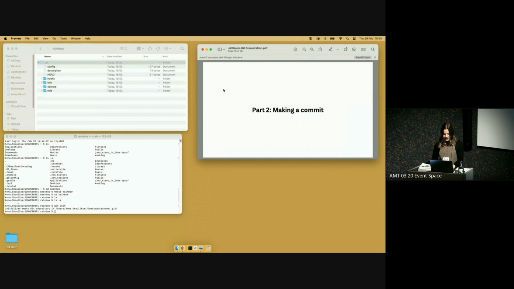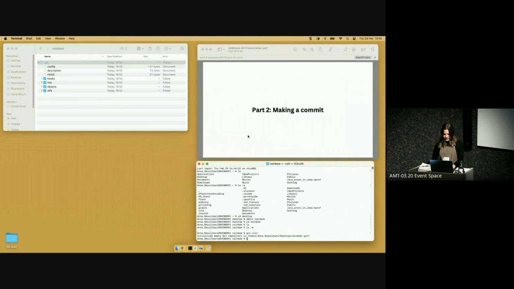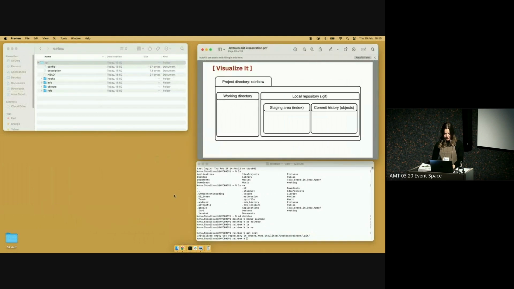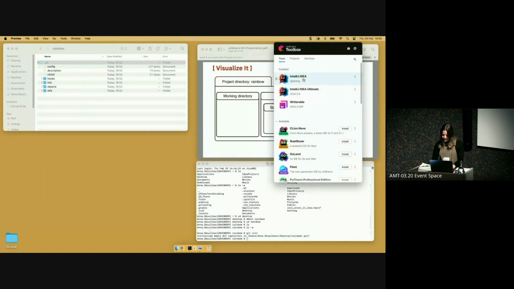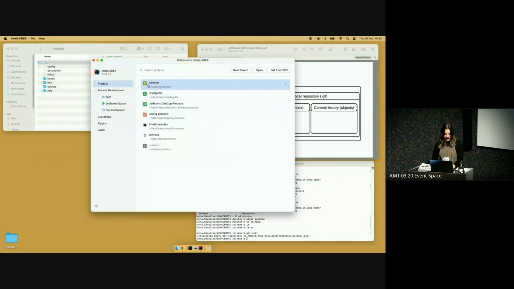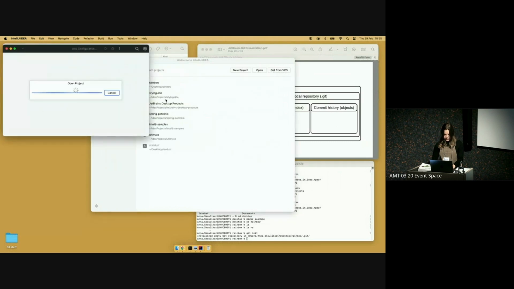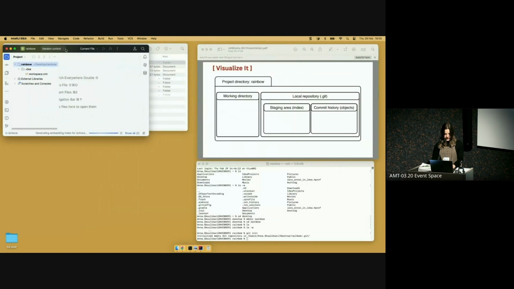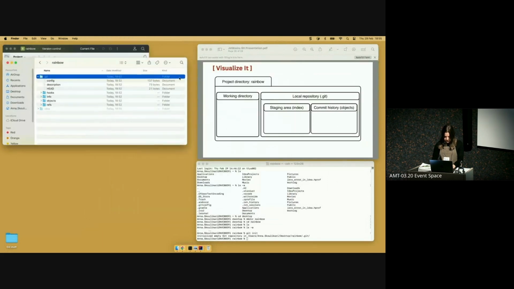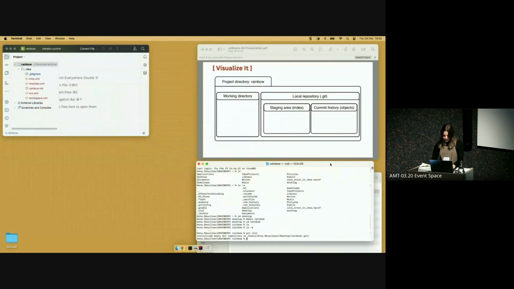So in order to do that, we're going to actually add the first file to our project. And for that, I'm going to use IntelliJ IDEA. So let me just open up IntelliJ, and I'm going to open the Rainbow folder. Okay, there we go. This I'm going to put down here. Let me just do some screen management here.